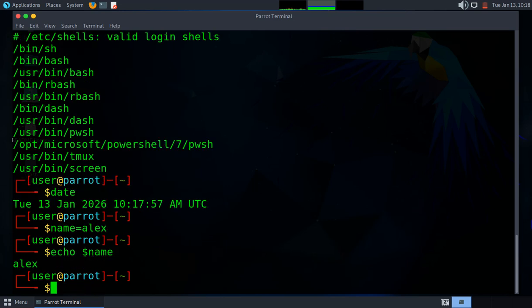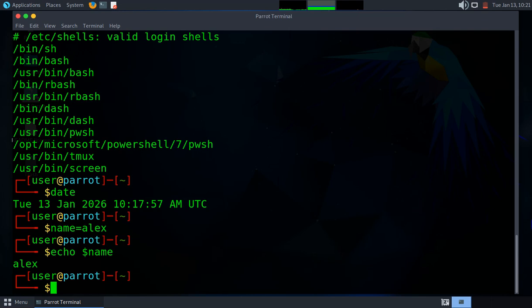Now let us take a look at interactive versus non-interactive shells. An interactive shell is what you use when typing commands manually, and a non-interactive shell runs scripts automatically. For example, typing commands in the terminal means you are using an interactive shell, and running a .sh script means you are using a non-interactive shell. Both are important in Linux.